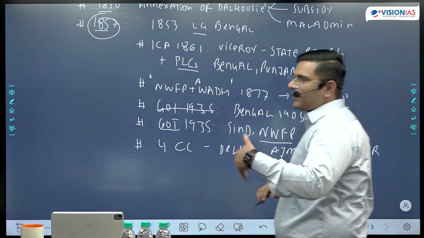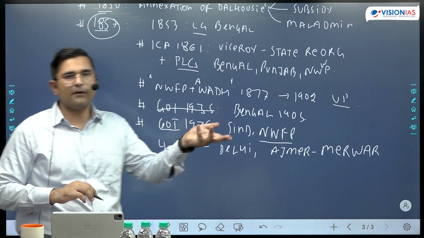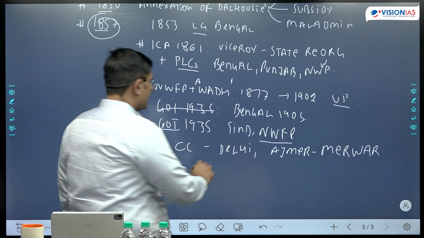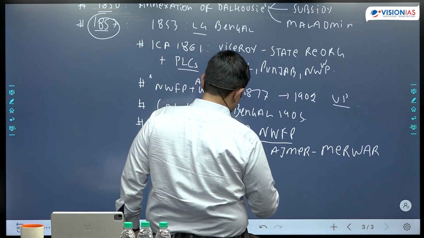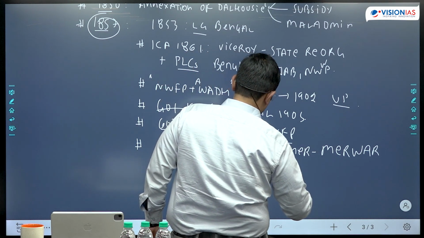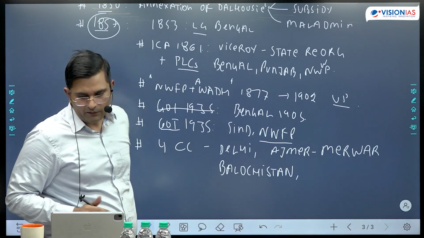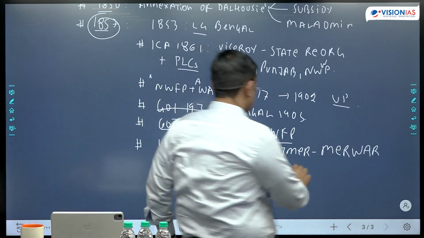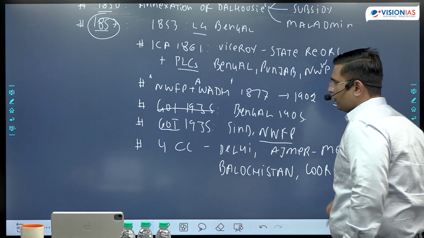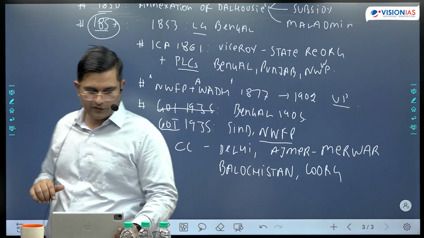और in general you can mention that there were some Chief Commissioner Provinces, example Delhi. ऐसा करके आप बोल सकते हो. British Baluchistan used to be there. Baluchistan, and another one which you call as your Coorg. Coorg was also there. So these are 4 union territories or 4 Chief Commissioner Provinces which were there.